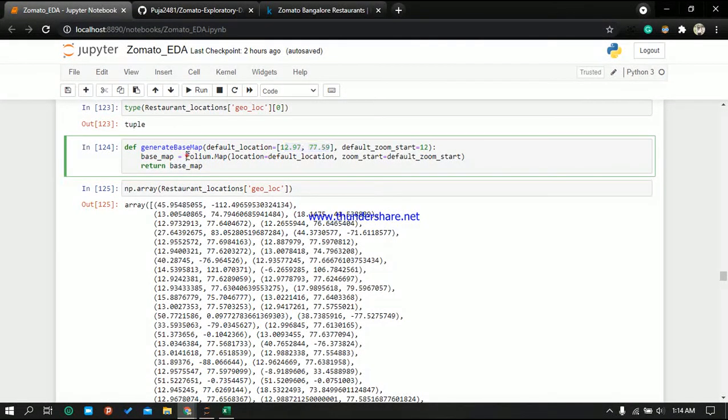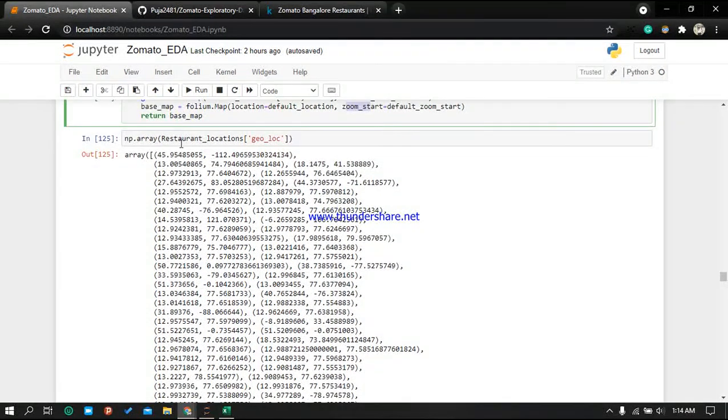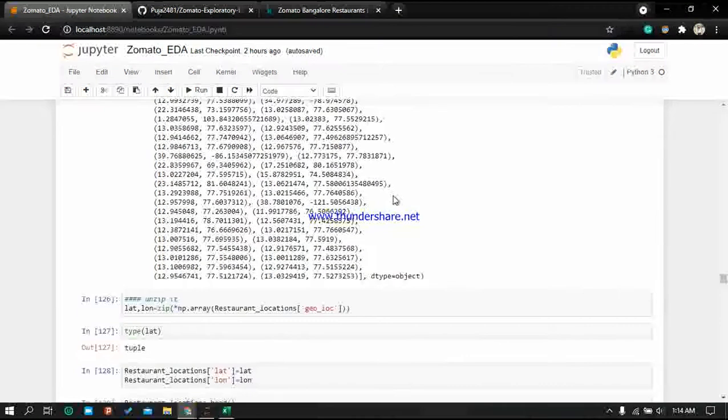Then using the function folium.Map, for which I have used the library called folium, I have put location equal to default location and zoom start equal to default zoom start, and then we are returning the base map. Then I am putting the locations in an array.